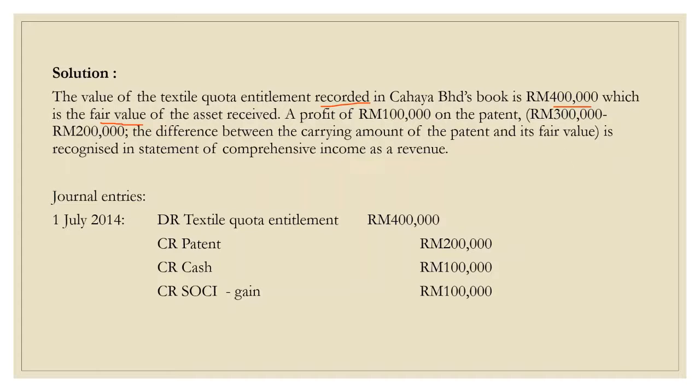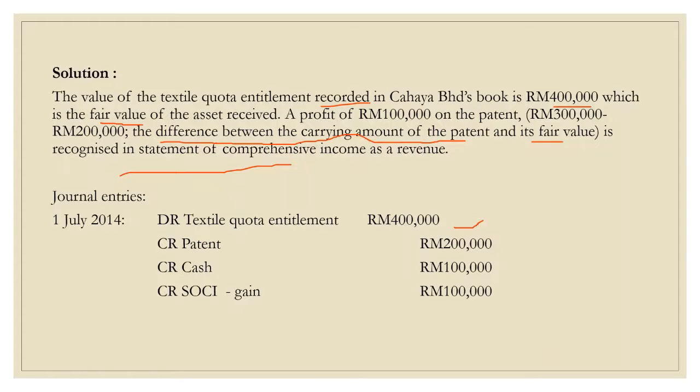Therefore, we will debit textile quota entitlement amounting to 400,000. There is a profit of 100,000 on the patent, which is 300,000 minus 200,000, the difference between the carrying amount of the patent and its fair value. It will be recognized in the statement of comprehensive income.